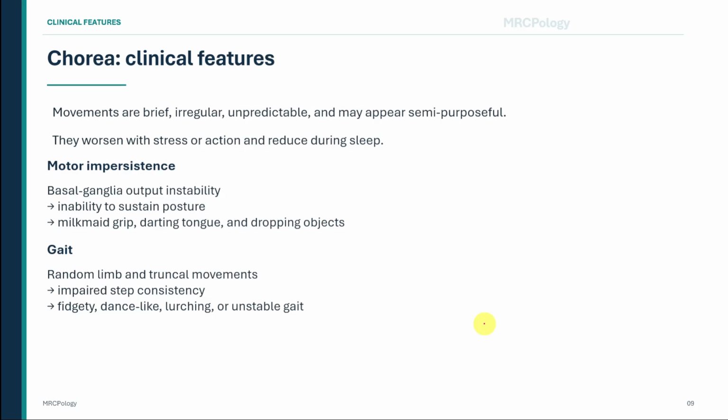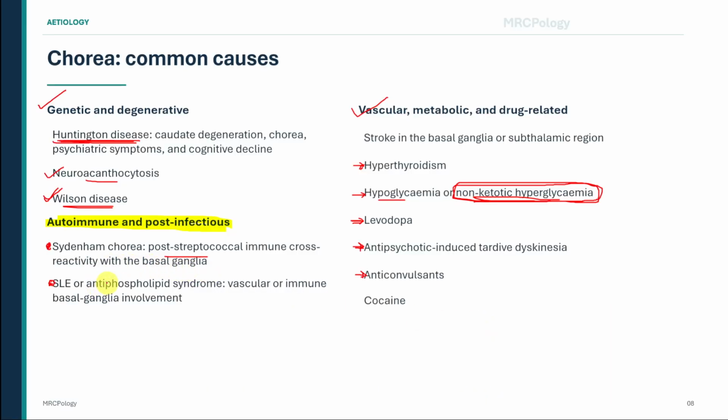A child with chorea after a streptococcal illness suggests Sydenham chorea. A young adult with liver disease, psychiatric change, dystonia, or tremor raises concern for Wilson disease. A middle-aged patient with progressive chorea, behavioral change, cognitive decline, and an affected parent suggests Huntington disease. Sudden unilateral chorea suggests a structural or vascular lesion. Chorea in a patient with poorly controlled diabetes suggests non-ketotic hyperglycemia. Orofacial movements in a patient taking long-term antipsychotic medication suggest tardive dyskinesia.